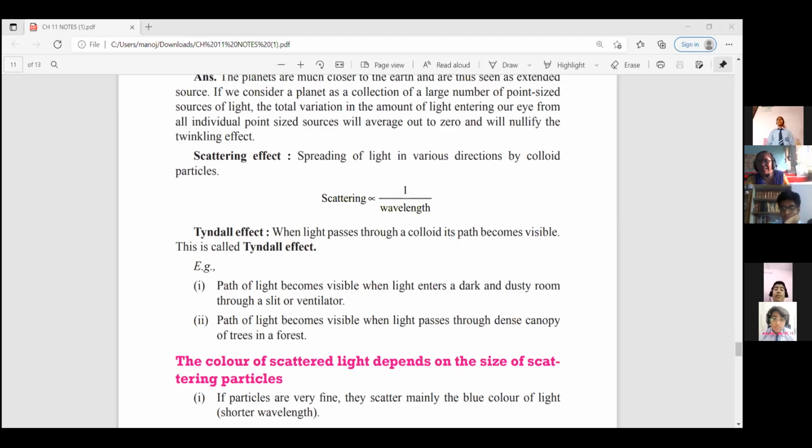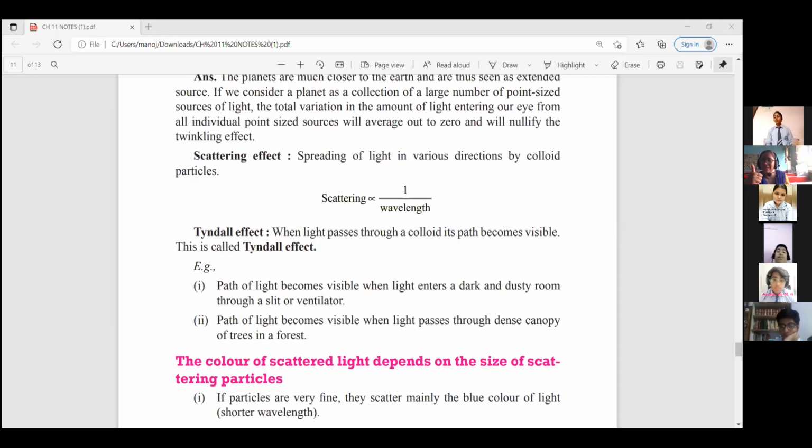So what is that? That is scattering of light by the colloidal particles, because air is a homogeneous mixture. But when air is near the atmosphere, last time also we have discussed, when air is near the earth atmosphere, then it becomes a colloidal solution. It behaves like a colloidal solution because dust particles are there.